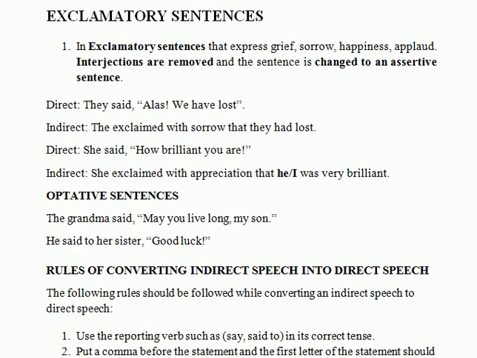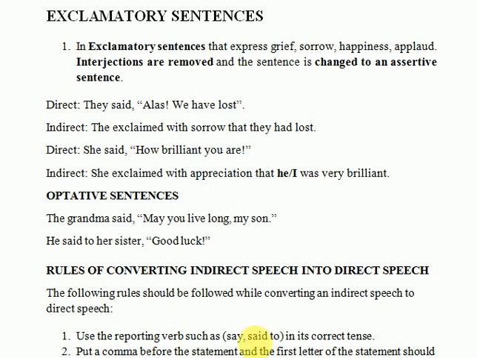Next, we will move towards exclamatory sentences. Exclamatory sentences are those that express any feeling or emotion. And those feelings or emotions could be grief, sorrow, happiness, excitement, surprise, regret, etc. There are two ways to make exclamatory sentences.